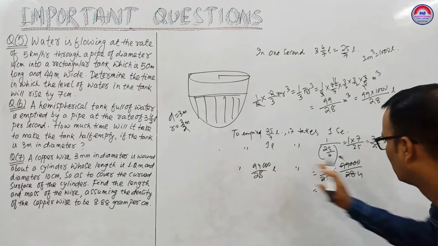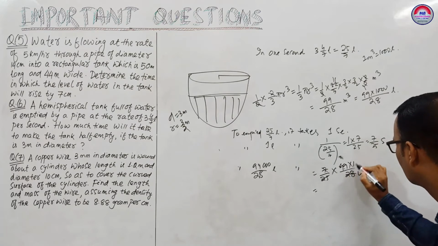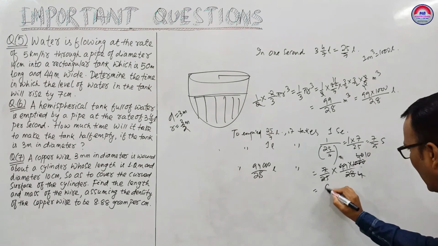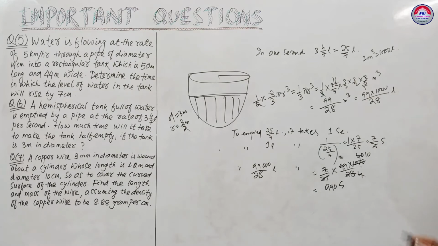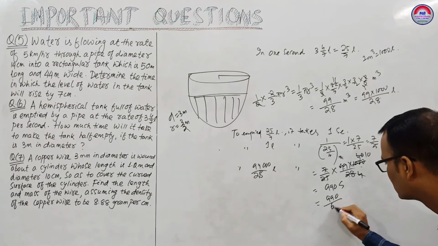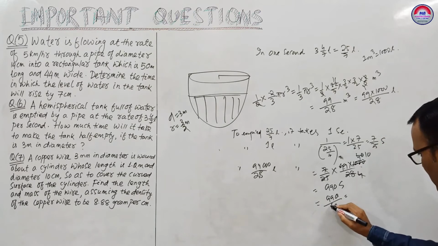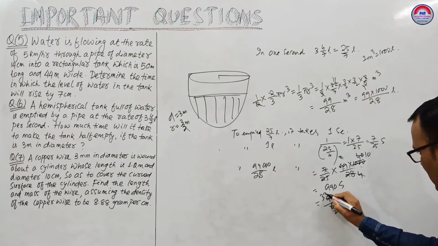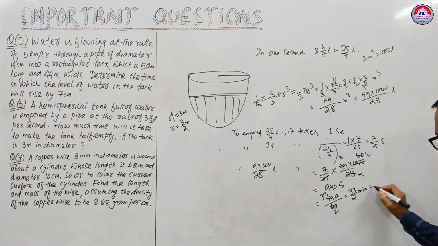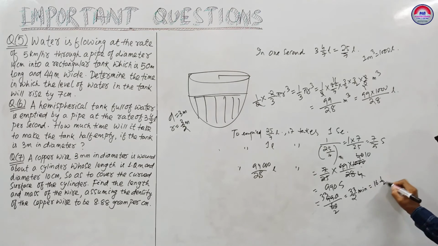If we write it here, 99 into 1000, it will be very easy. 25 4s are direct, 25 4s is 100, so 990 seconds. We can convert this into minutes: 990/60. Then 3 2s are 6, 33/2 minutes, that equals 16 whole 1 by 2 minutes. So 16.5, 16 whole 1 by 2 minutes it will take.